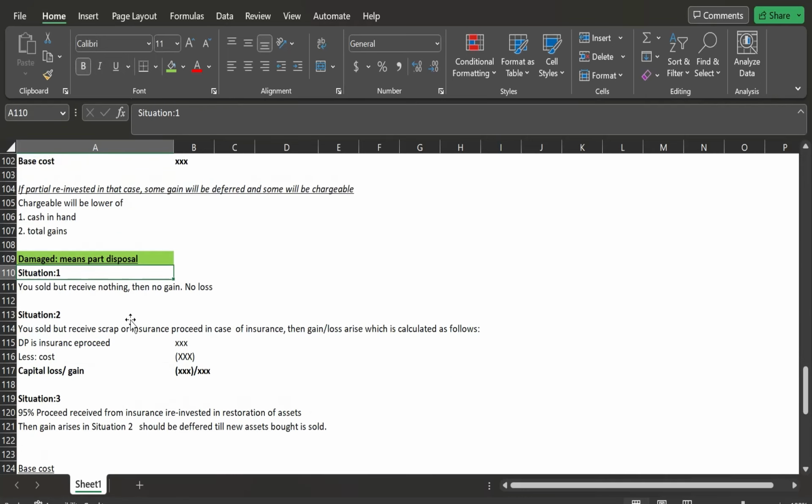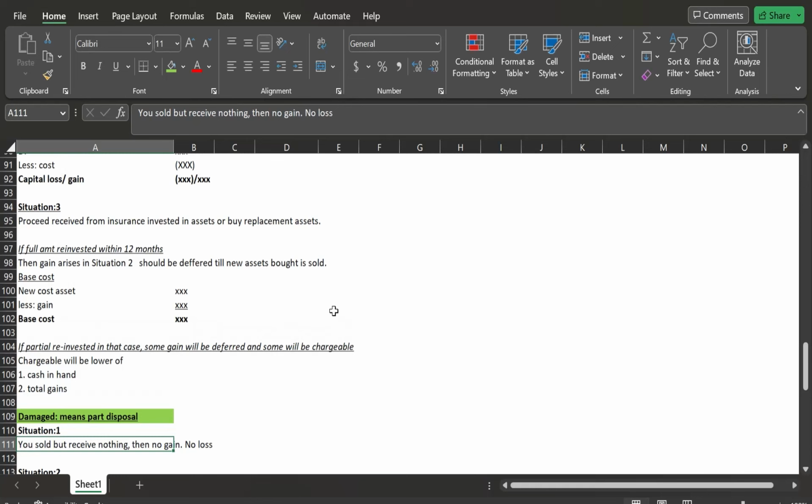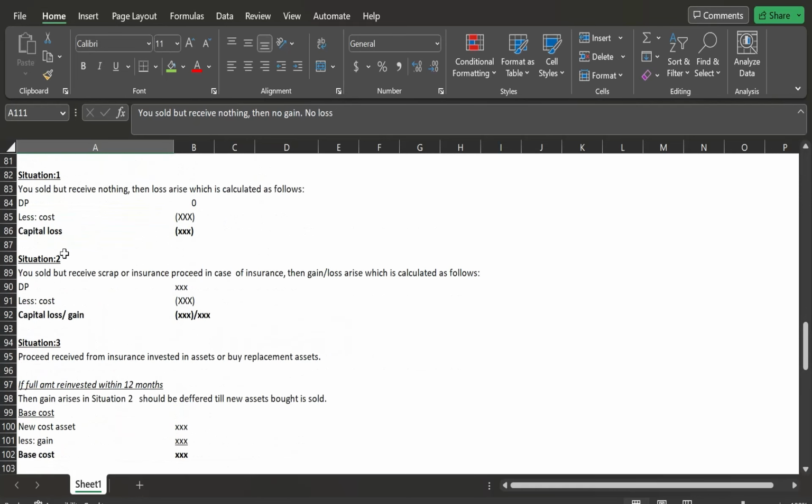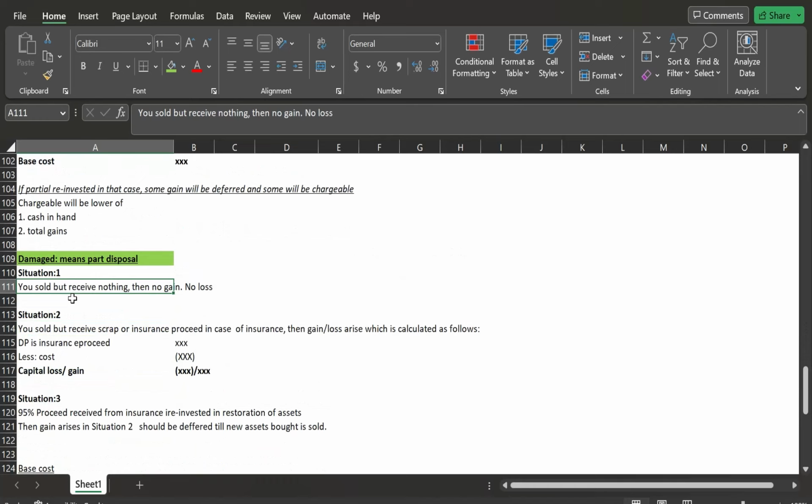So again, here there will be three situations, and one by one I will be discussing them. Situation one is that you receive nothing from the scrap proceeds and nothing from the insurance. If an asset is insured, then you will also have insurance in respect of it. In that case, there will be no gain and no loss. However, in case of loss and destruction, there was a capital loss, which we can offset against gains arising in the same period or carry forward. But here there will be a no gain, no loss situation.